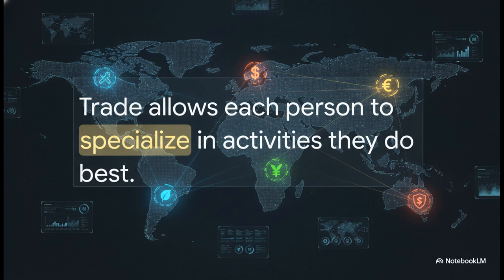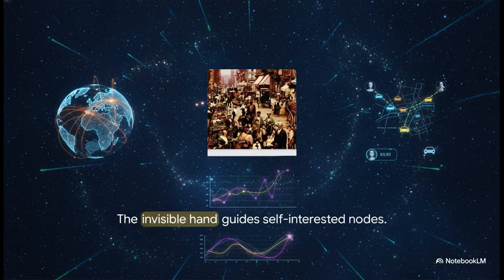Trade allows nodes, whether they're individual families or entire nations, to specialize in the specific activities they do best. By specializing and then trading on the network, everyone gets access to a much greater variety of goods and services at a much lower cost. And this naturally leads us to Principle 6.